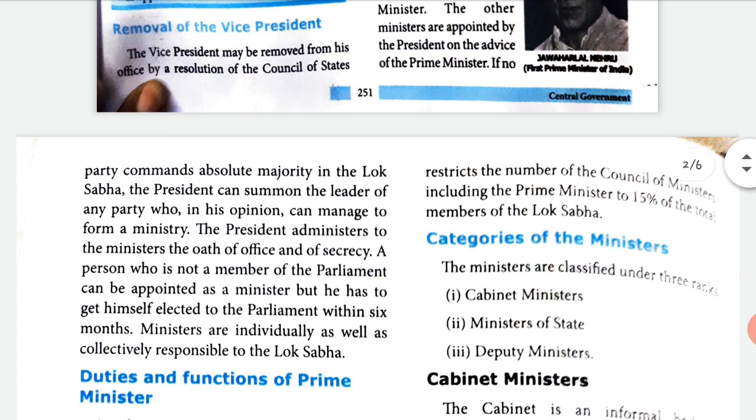So what happens is, how many Council of Ministers you can have is 15% of the Lok Sabha. So if there are, for example, 100 people in the Lok Sabha, that means they have to take only 15%. Okay, so that many Council of Ministers alone are allowed.